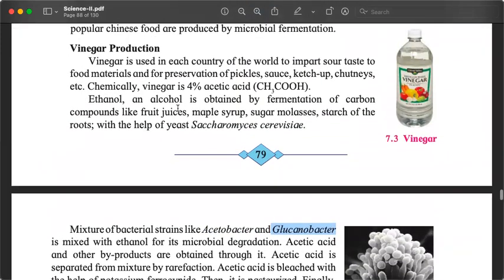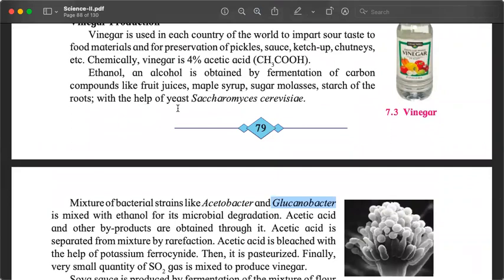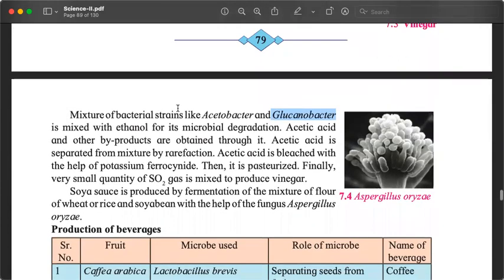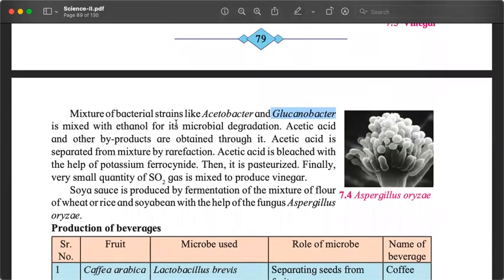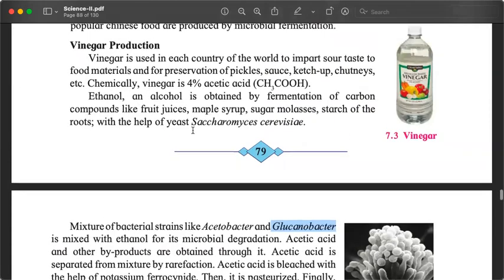This production of vinegar or acetic acid is a two-step process. First, yeast is used to ferment fruit juices, maple syrup, sugar, molasses, starch, all these things, which produces ethanol. In the second step, bacteria are used to break down the ethanol and produce acetic acid. And when we say 4% acetic acid, we just mean it's a solution of acetic acid in water. Always we will have a diluted acid. We will never come across 100% acid. That will be very corrosive.